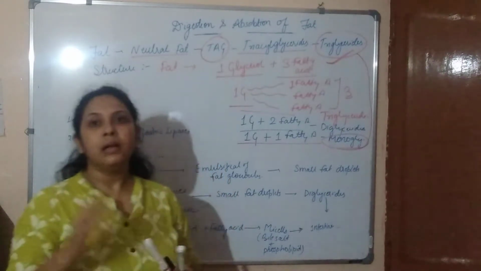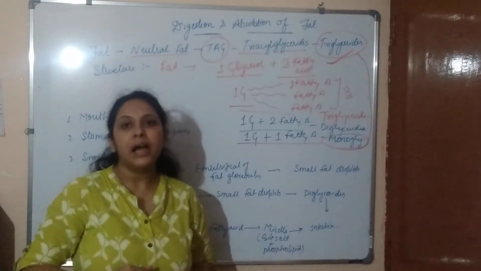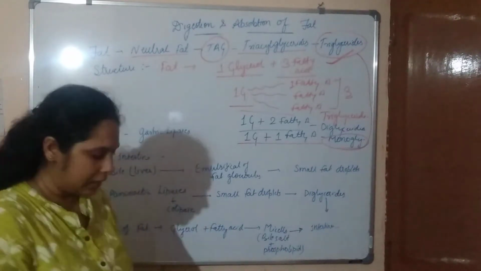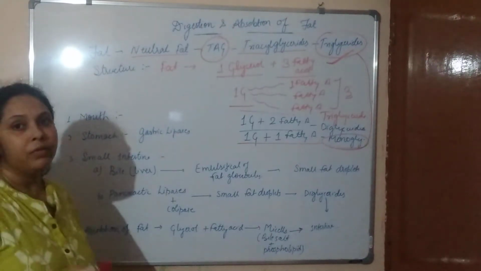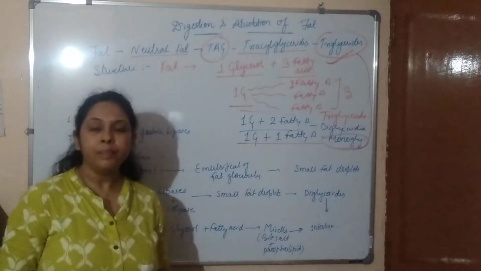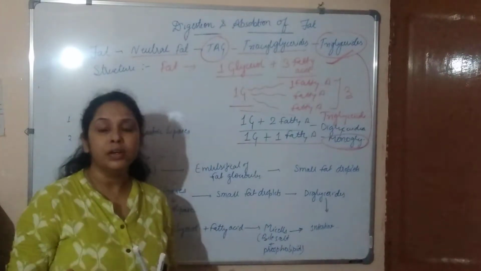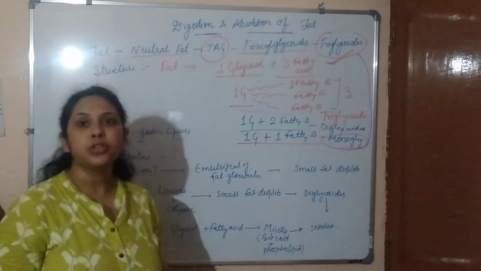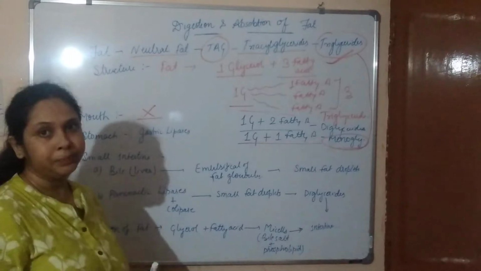We understood the basic structure of fat. Now let's see how the digestion process occurs in our alimentary canal. First, the mouth. We know that the mouth contains saliva, and in the saliva there is no enzyme present for the digestion of fat. So no digestion occurs in the mouth.